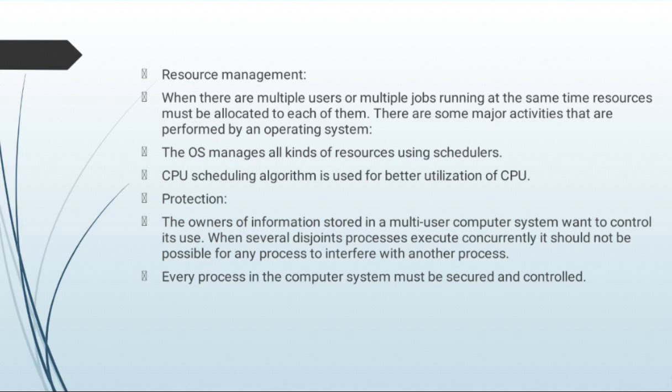And last one is protection. The owner of information stored in a multi-user computer system wants to control its use. When several disjoint processes execute concurrently, it should not be possible for any process to interfere with another process. And the computer system must be secure and controlled.